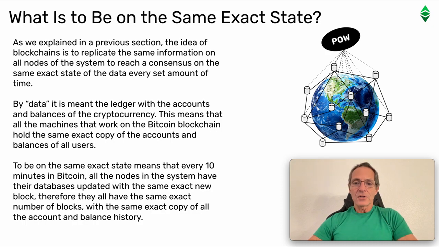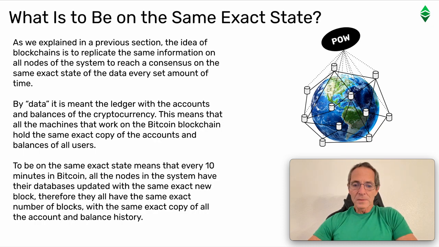What is to be on the same exact state? As we explained in a previous section, the idea of blockchains is to replicate the same information on all nodes of the system to reach a consensus on the same exact state of the data every set amount of time. By data, it is meant the ledger with the accounts and balances of the cryptocurrency.